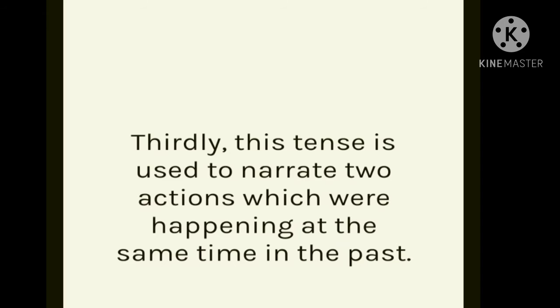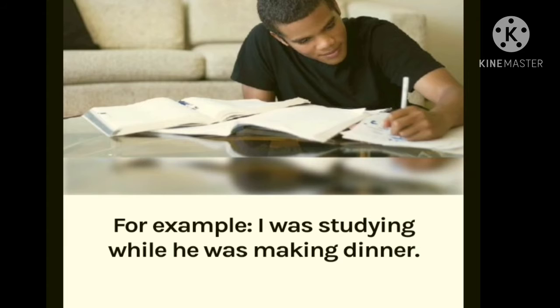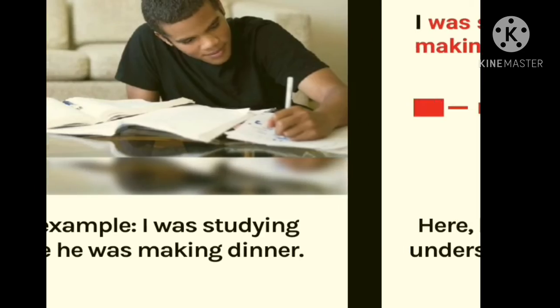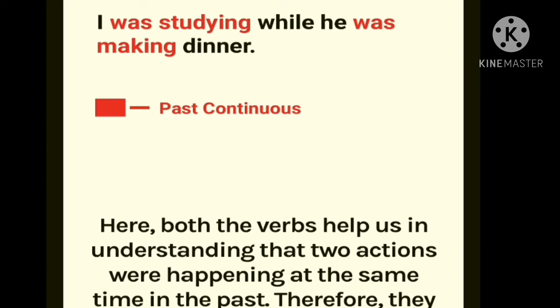Thirdly, this tense is used to narrate actions which were happening at the same time in the past. For example, I was studying while he was making dinner. In that sentence, was studying and was making dinner show the past continuous tense, meaning two actions were happening at the same time in the past.